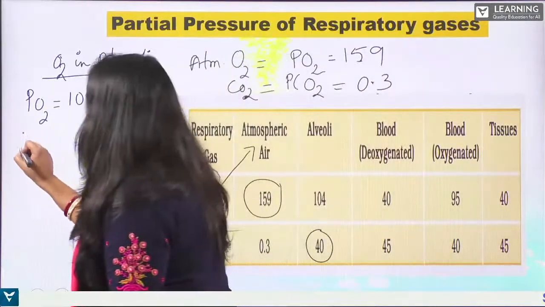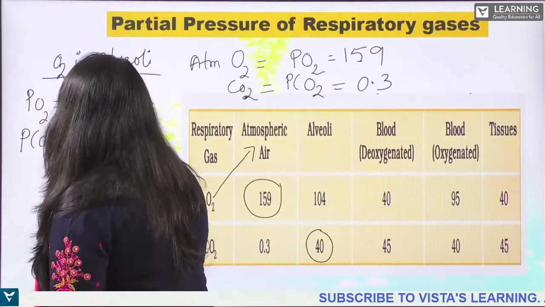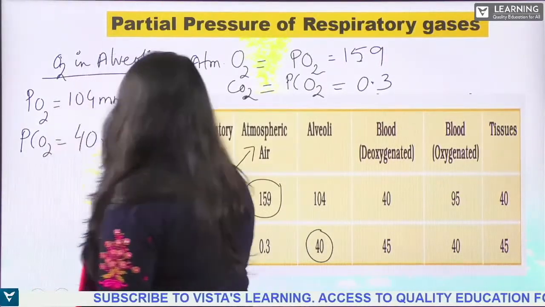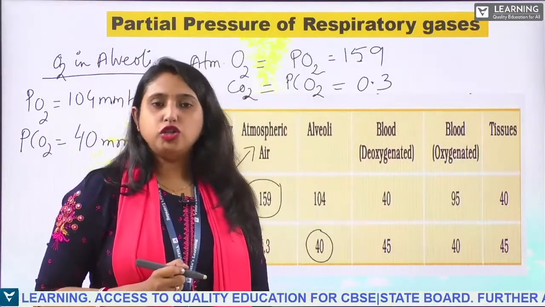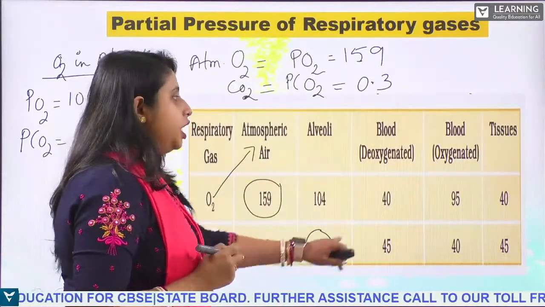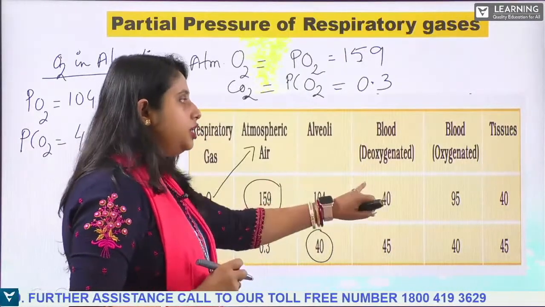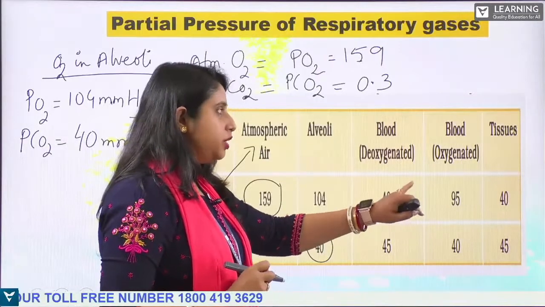Okay, so the partial pressure of carbon dioxide is what? 40 mmHg, right? Done. So this is the partial pressure of the oxygen and carbon dioxide in the alveoli. Now let's talk about the deoxygenated blood, and the oxygenated blood and tissues.